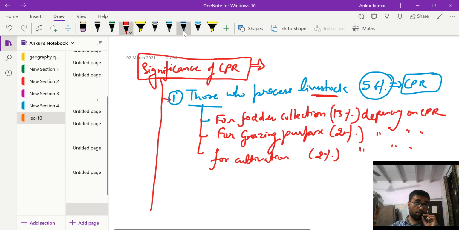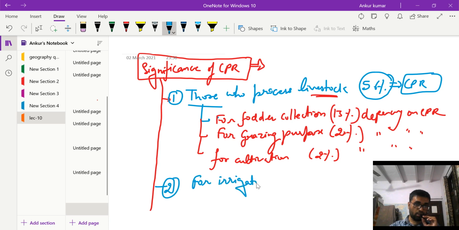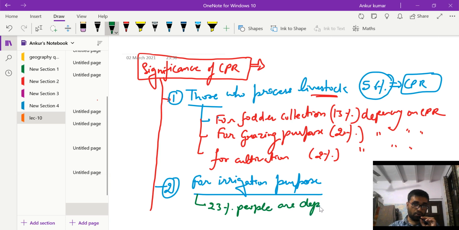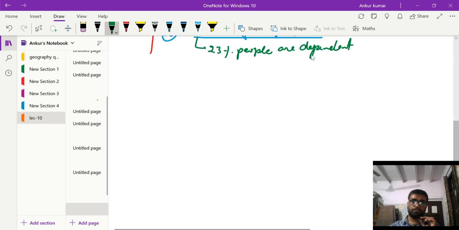Now the significance of the next heading that we can make is the significance of CPR for irrigation purposes. For irrigation purposes, in India, 23% of people are dependent on CPR for irrigation.